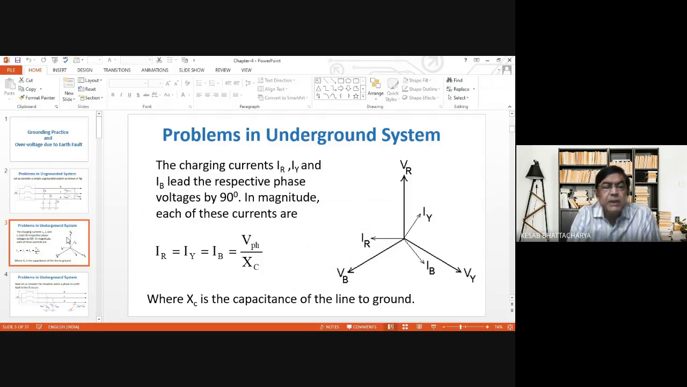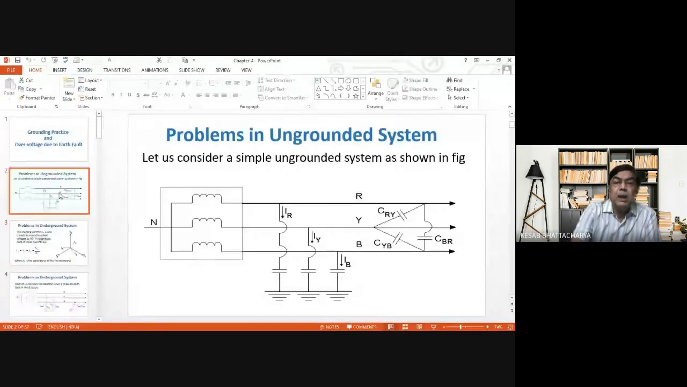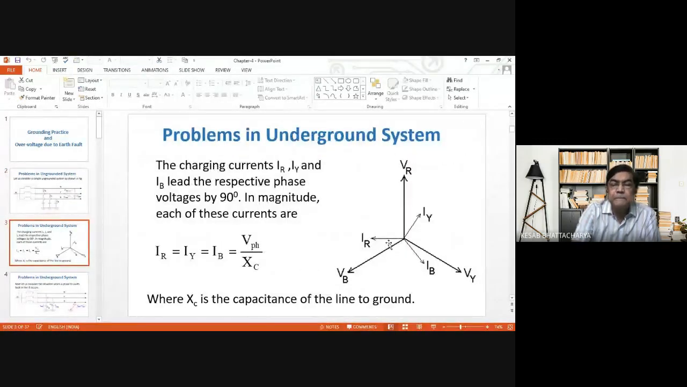Now, since this is purely a capacitive circuit, when we consider the capacitances between the lines and grounds, then the currents IR, IY, and IB, as we know, will be leading the respective phase voltages by 90 degrees, as shown in the figure. So these are the phase voltages and the respective currents through the capacitances IR, IY, and IB, which are at right angles and leading the respective voltages by 90 degrees.